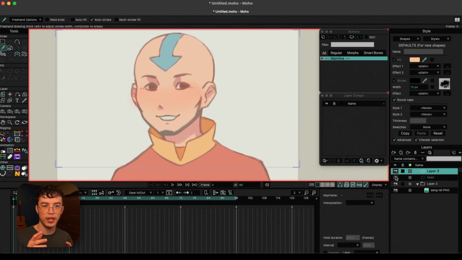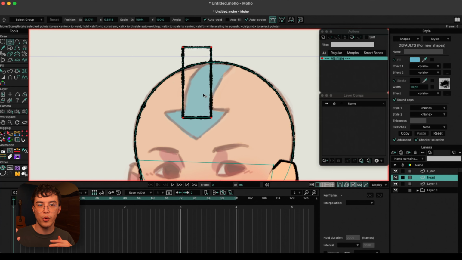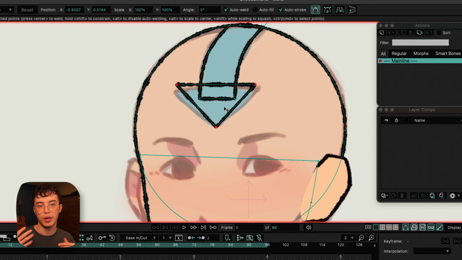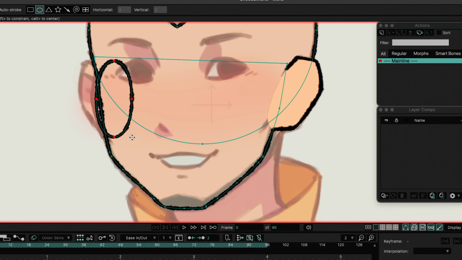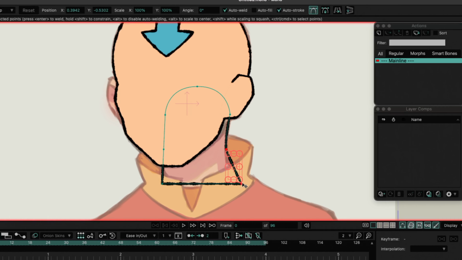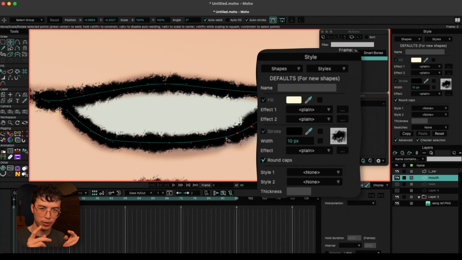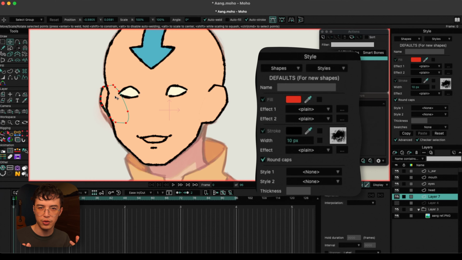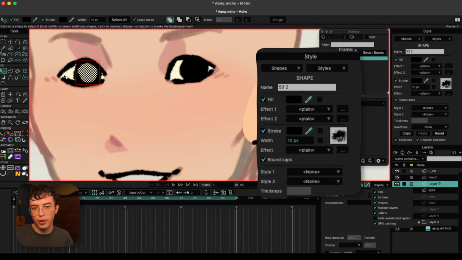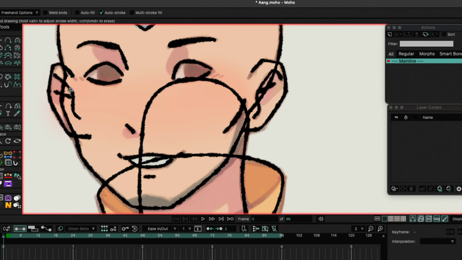Since Moho has a feature that allows you to make shapes that are on the same layer appear as though they're merged, I tend to avoid overcomplicating things by layering simple shapes instead. This also keeps the design simple and easy to manage. Moho also allows you to customize the vector lines themselves and make them either boil or have this traditional texture look to them, which I really like. So you'll notice that a lot of my strokes here have that traditional touch that I much prefer over sharp digital lines that you otherwise would get.